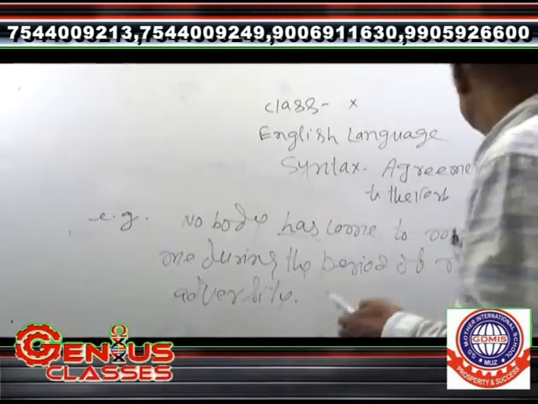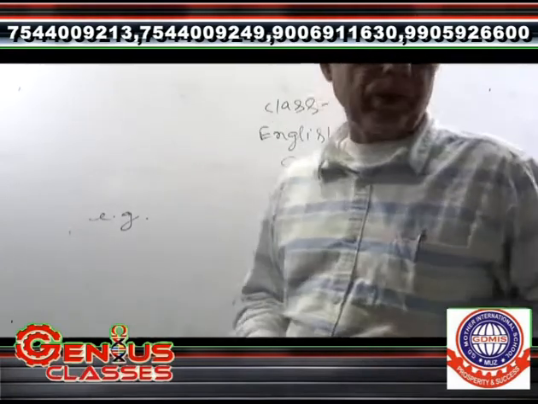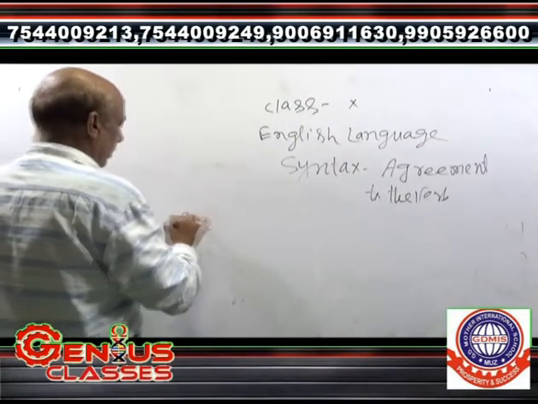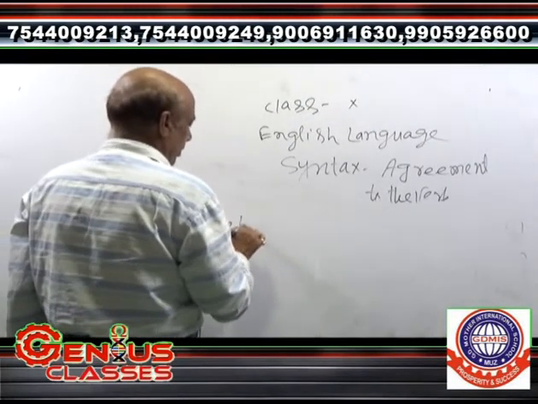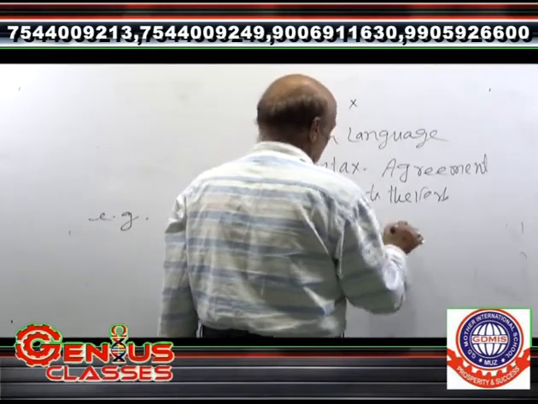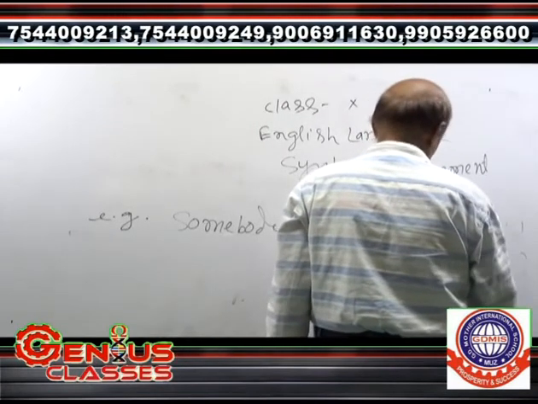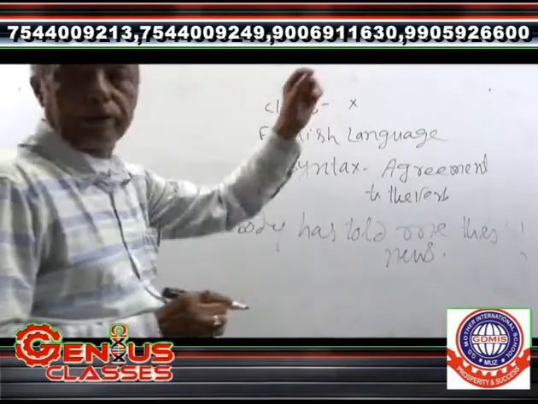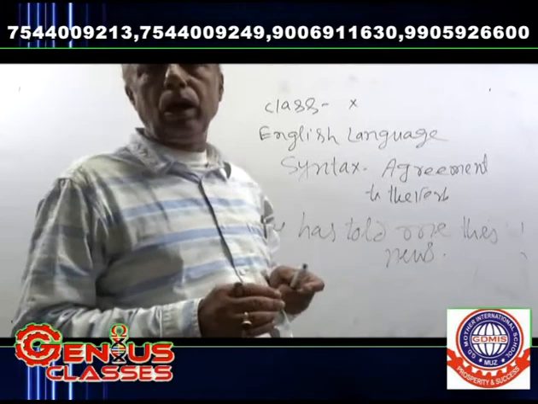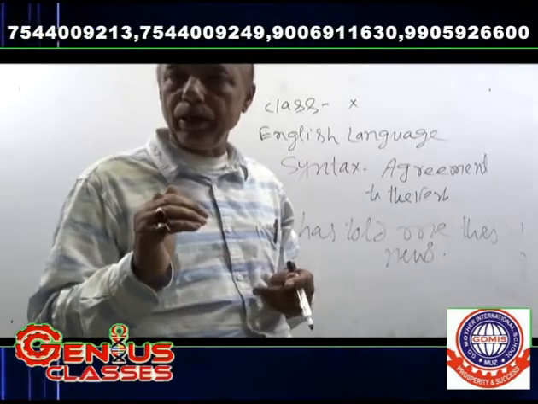Thereafter, somebody has told me this news. Here somebody has been written in the singular form. So those words that have been mentioned are always used with a singular verb.